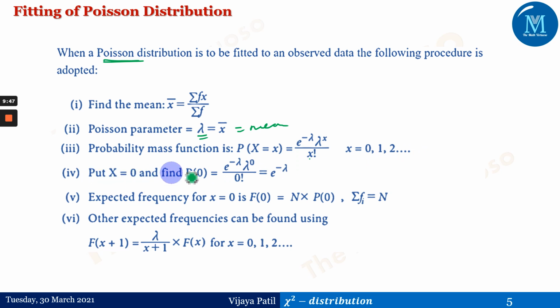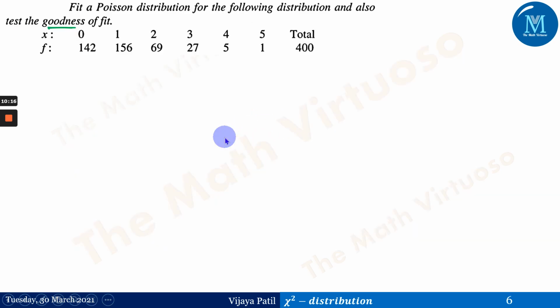Putting x equals 0, we find the probability of 0, which is e to the power minus lambda. Then the expected frequency for x equals 0 is f of 0 equals N into p of 0, wherein the summation of f is nothing but capital N. The other expected frequencies you can find by this recurrence relation, that is f of x plus 1 equals lambda upon x plus 1 into f of x, for x is 0, 1, 2 up to n. This is the procedure we will be following in the next questions.